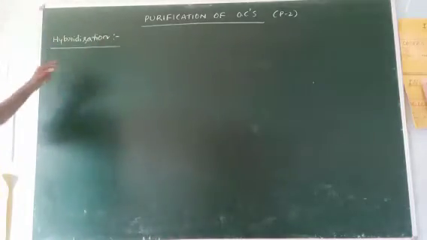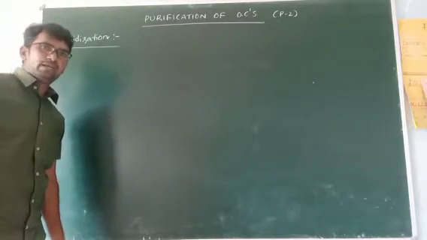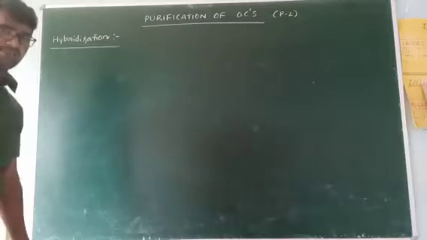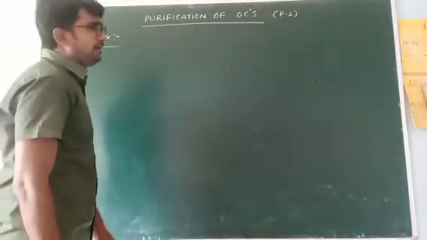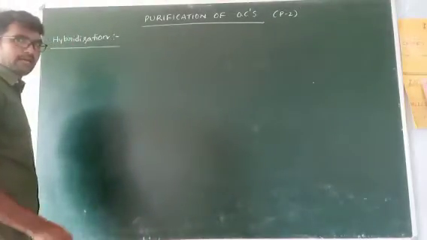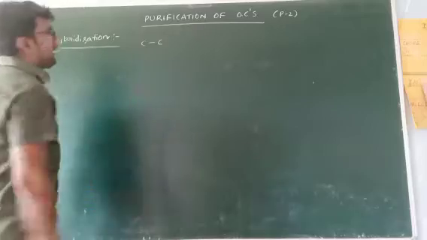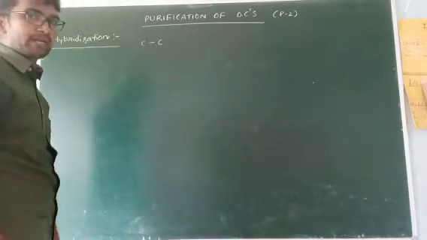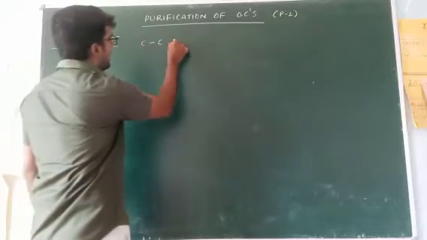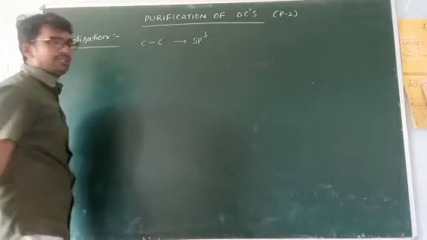Okay, first one, hybridization. You know very well, in the chemical bonding lesson we learned about hybridization concepts. But in this lesson we directly learn about the bondings. For any carbon atom, if only single bonds are present, the carbon undergoes sp3 hybridization.